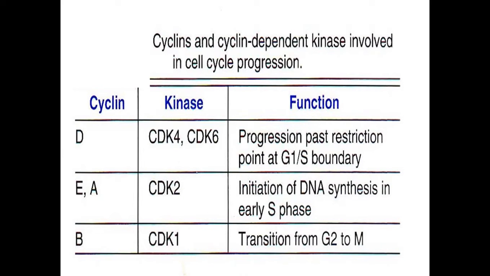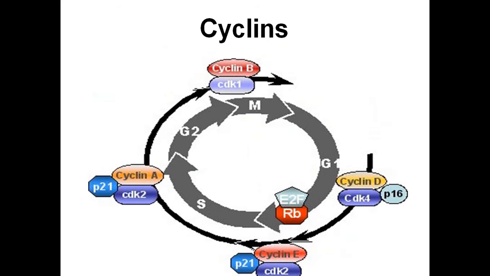Then cyclin B acts through cyclin dependent kinase 1 and its function is the transition from G2 to M. See this diagram, cyclin B acts through cyclin dependent kinase 1 and it proceeds the G2 phase of the cell cycle into the mitotic phase or M phase. It helps in taking the G2 phase into the mitotic phase or cell division phase.